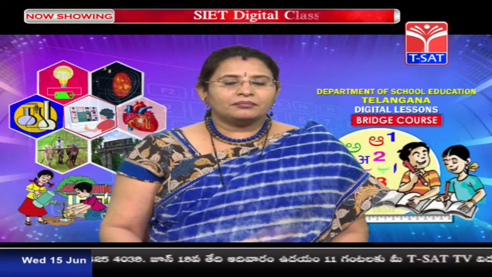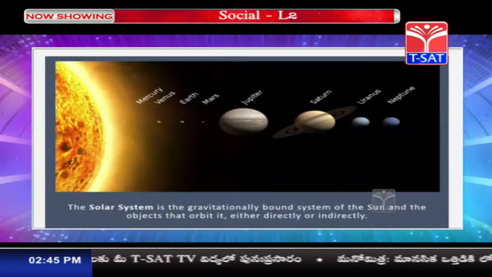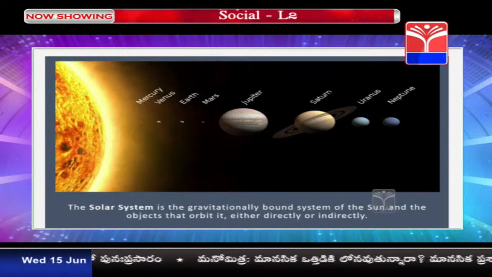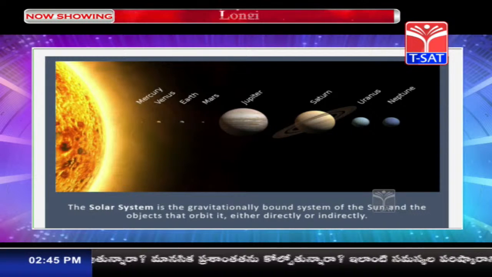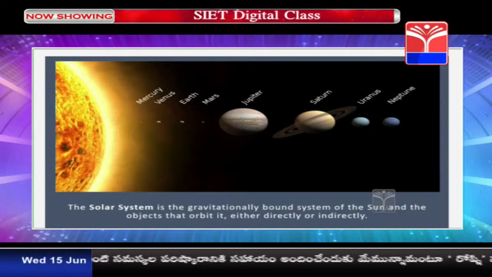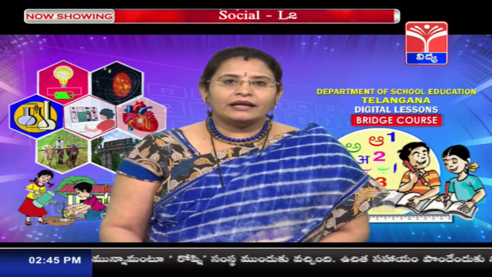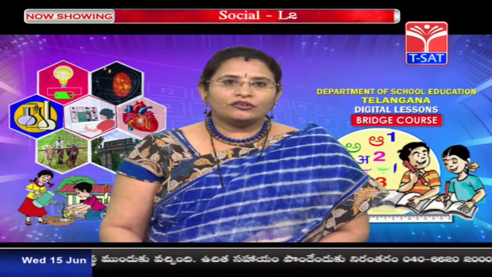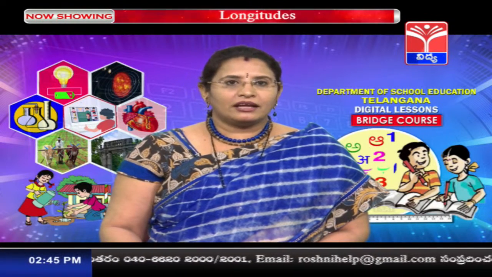The solar system is the gravitationally bound system of the Sun and the objects that orbit it either directly or indirectly. Now talking about the gravitational bond, children, it means it is having a magnetic pull. Now you will be wondering, children, isn't it, that Earth is rotating on its own axis and while rotating it is going around the Sun.